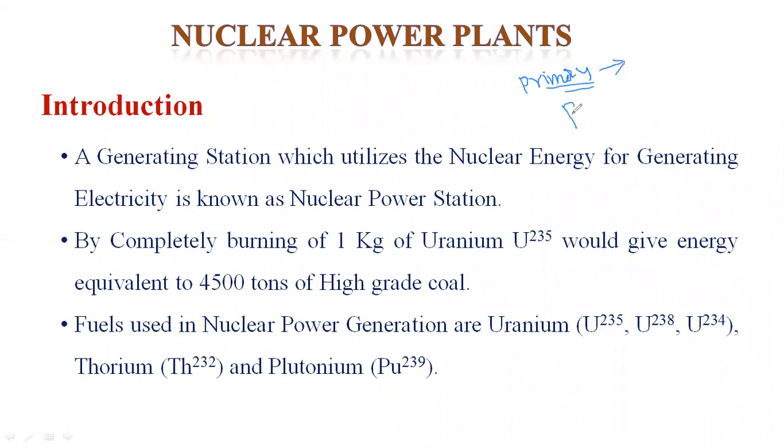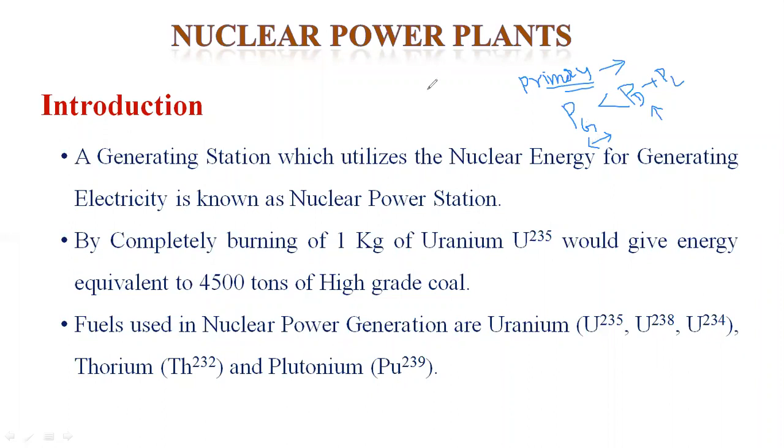At present, the power generation is less than the power demand plus losses. That is, the demand is increasing but the generation is constant. The demand is increasing, the generation is constant, but we need to satisfy the consumer. For that purpose, what are the sources available in nature? We need to utilize those sources and satisfy the consumers.